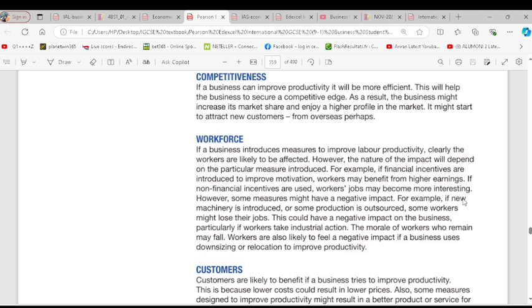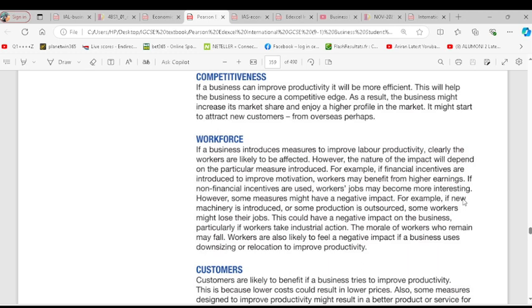If a business is able to improve its productivity, it allows it to have a competitive advantage over its competitors. So having a competitive advantage over your competitors increases your market share. Because if you are having an edge over your competitors, it means you now sell more than your competitors. So if you are selling more than your competitors, it means some of your competitors are losing their customers to you. Do you get it? So that is competitiveness there.